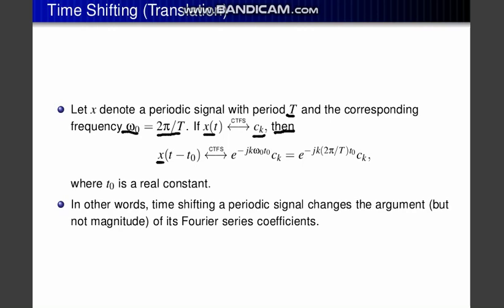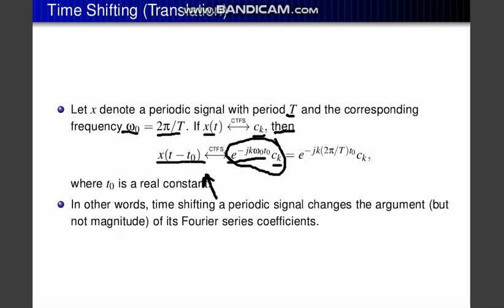If x(t) under CTFS gives ck, that means after doing the continuous time Fourier series we get ck, then x(t minus t naught) is the time shifting property. Translation is the time shifting property. In that case, you will get ck after CTFS, along with an additional factor, e to the power minus jk omega naught t naught. How can we get that? It comes from our Fourier series equation.